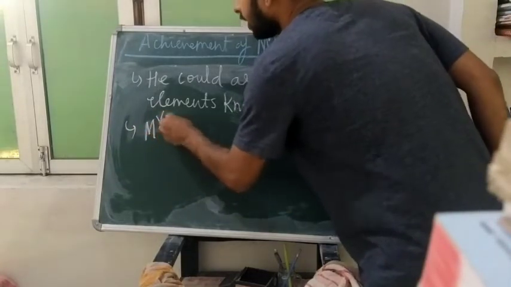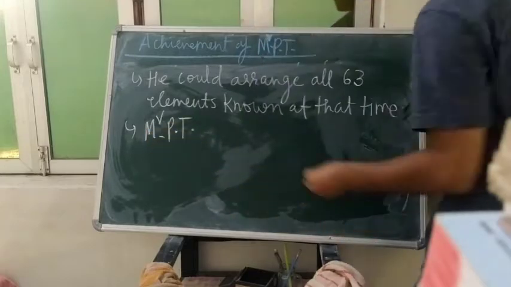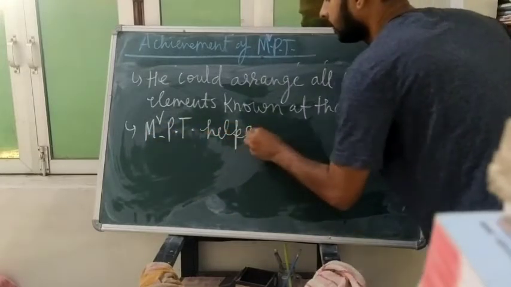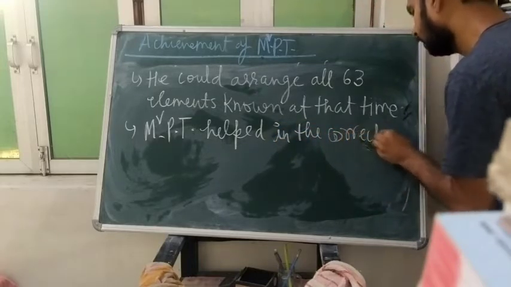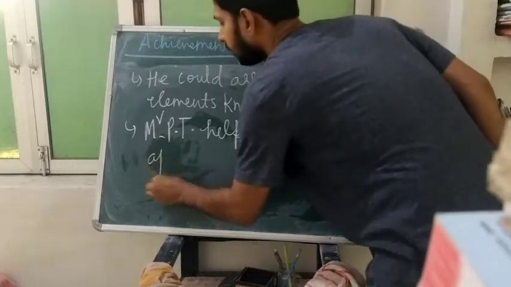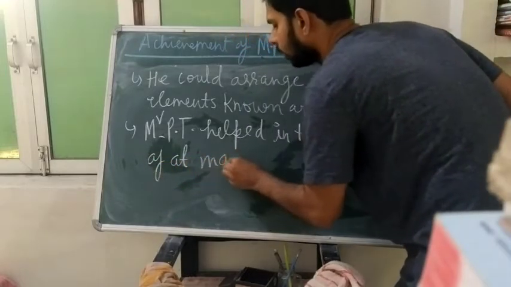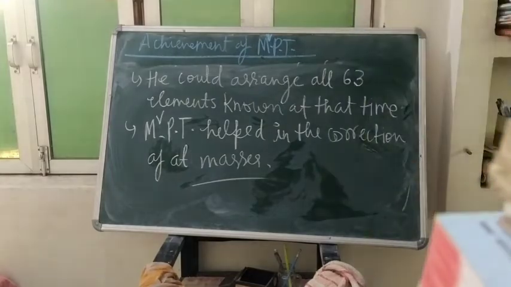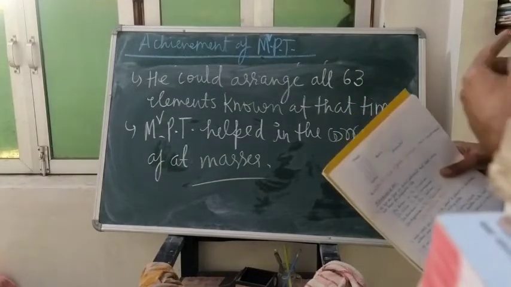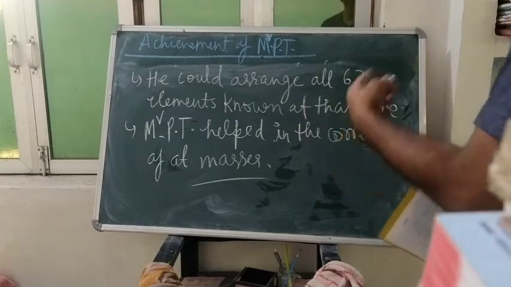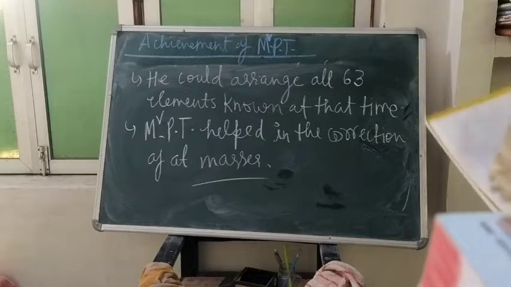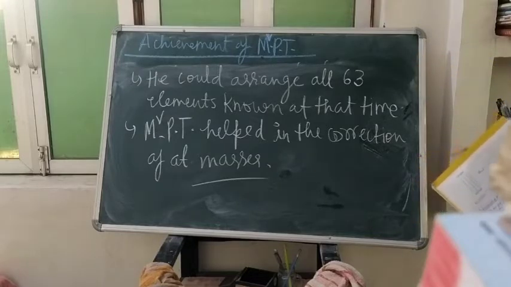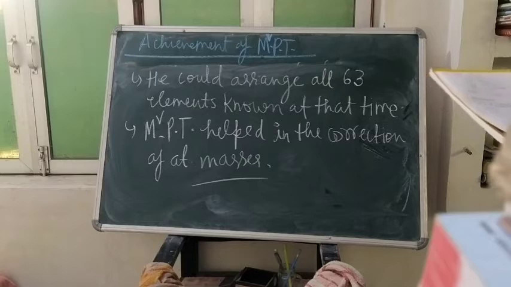The Mendeleev periodic table helped in the correction of atomic masses. You will look that some atomic masses we could correct just because of the help of the Mendeleev periodic table.